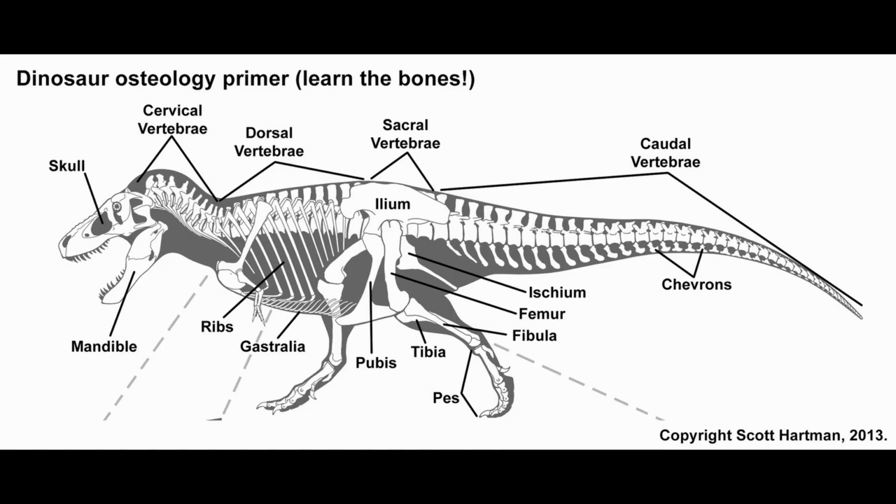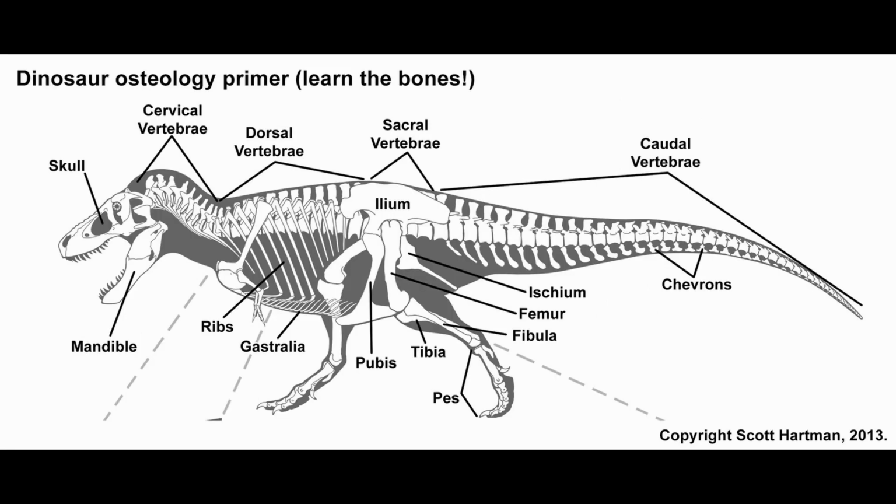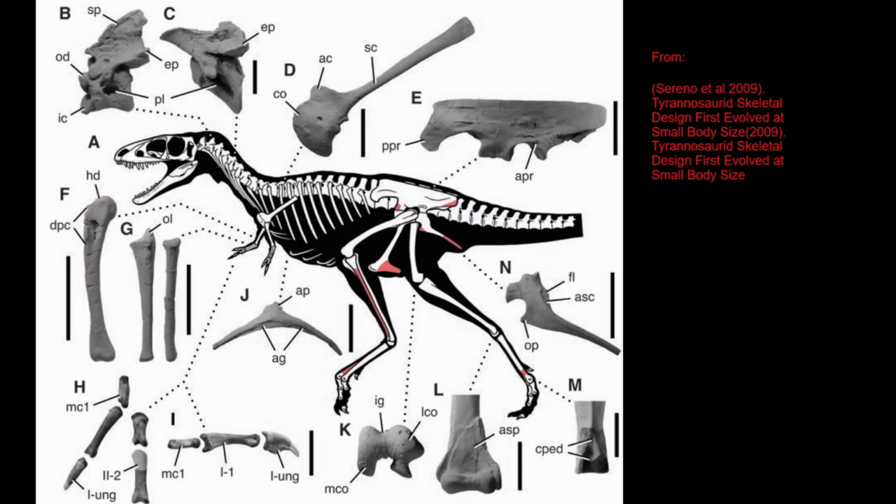For example, two small fingered arms, unlike the long three-fingered arms of the early tyrannosauroids, tyrannosaurid-like teeth, what's called an arctometatarsus structure in the foot, fused elements of the gastralia, and more. This initially led experts to believe that the derived traits developed much earlier in tyrannosaur evolution than they actually did, when the tyrannosaurs were still mostly small animals. This was considered an important insight into the tyrannosaur evolution.